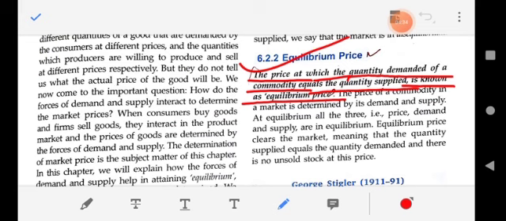So the equilibrium price is the only price where the plans of consumers and plans of producers agree.